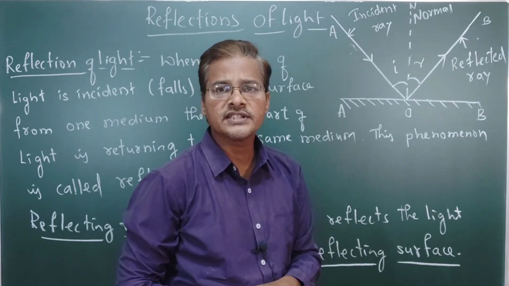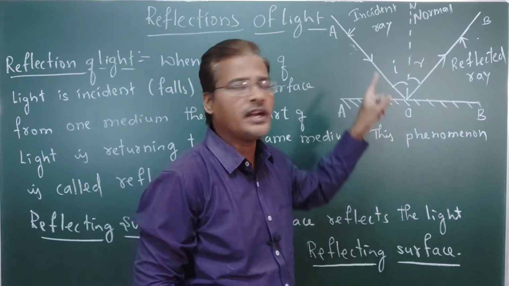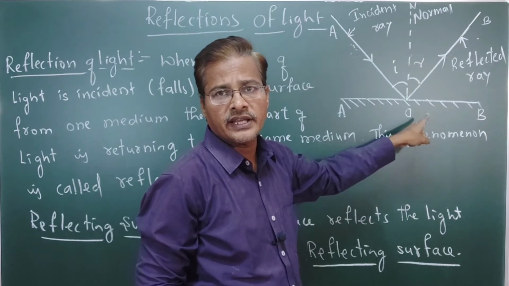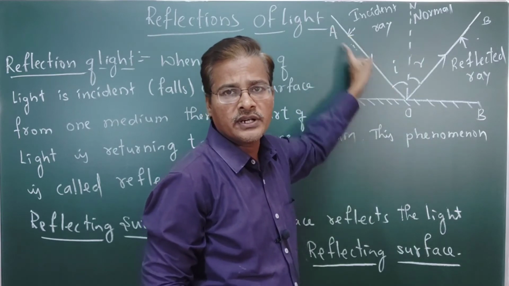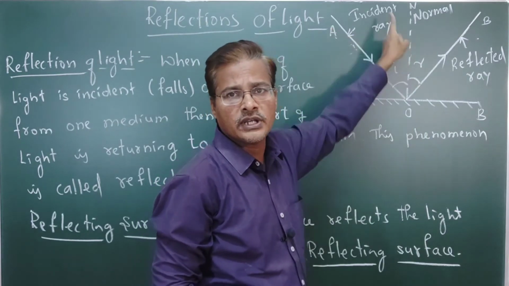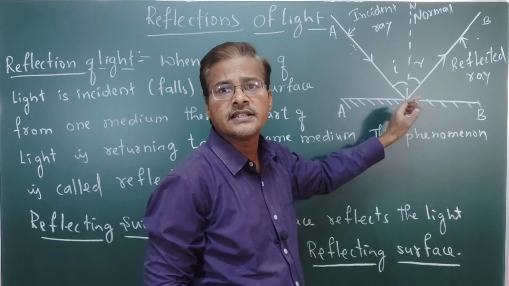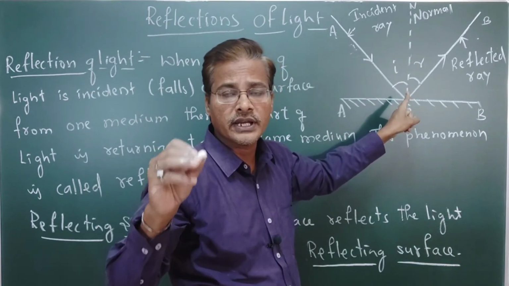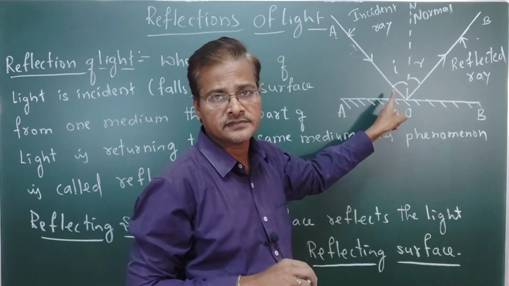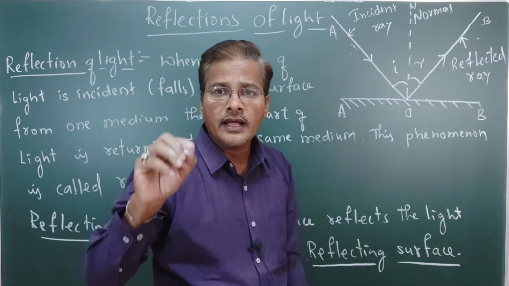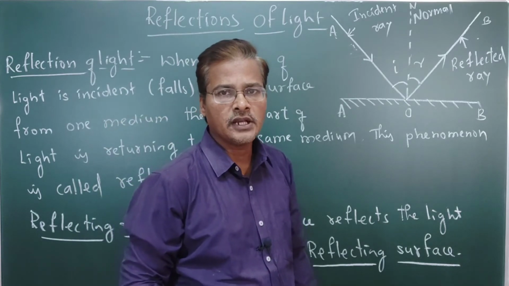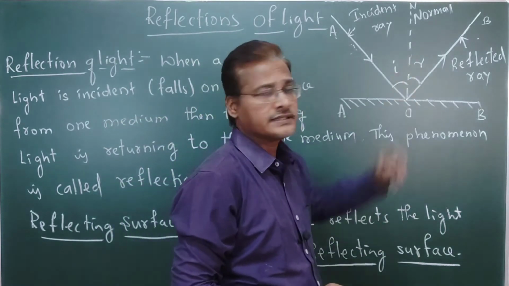Angle of incidence means the angle made between the incident ray and the normal at the point of incidence. That angle is called angle of incidence. Now, R is there.